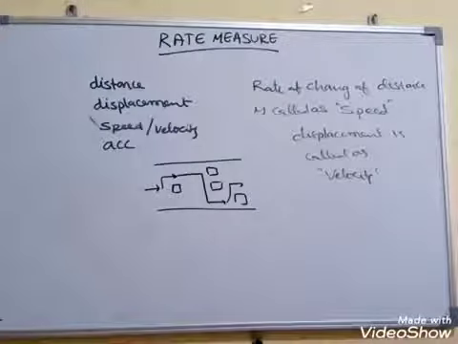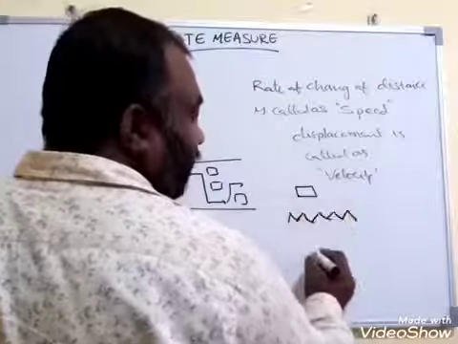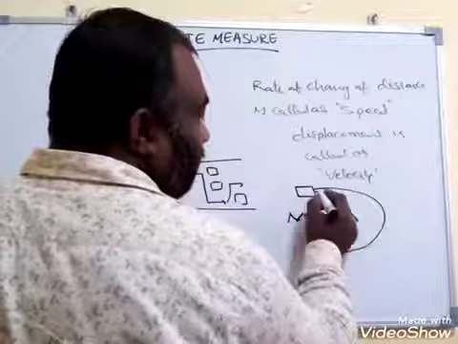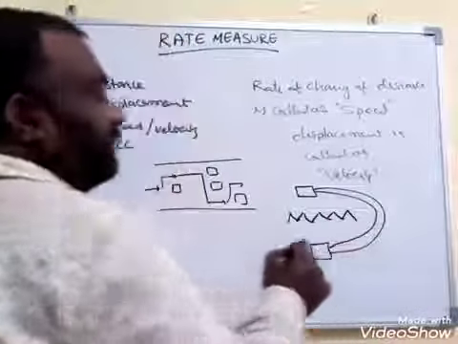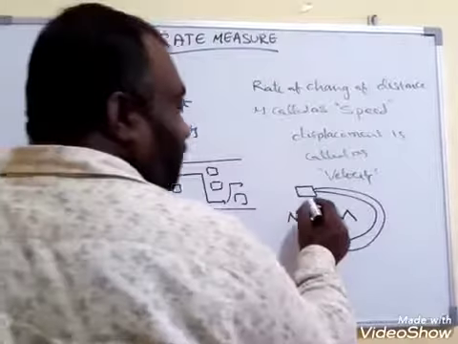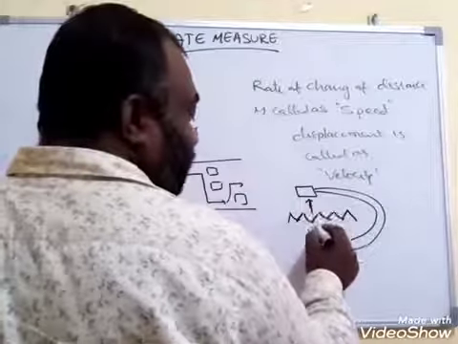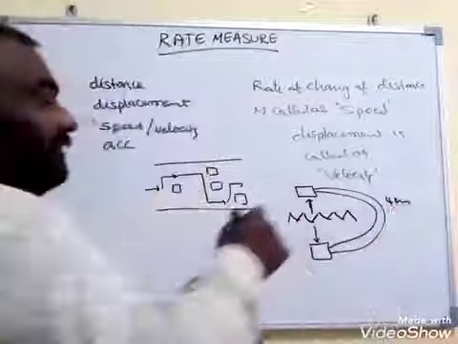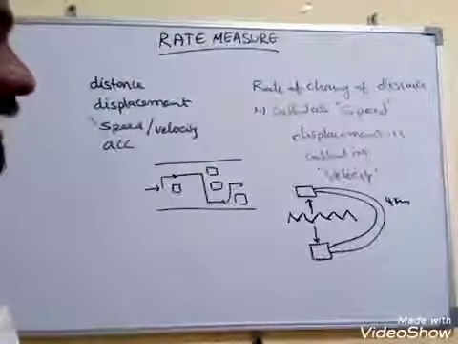Whatever, this is your house, this is your college, and this is the road to the college. If you see, this is 1 kilometer and this is 4 kilometers. Here 1 kilometer is the displacement and 4 kilometers is the distance.